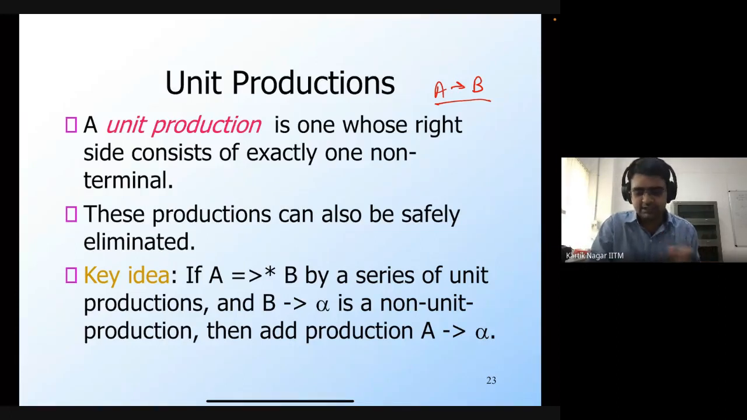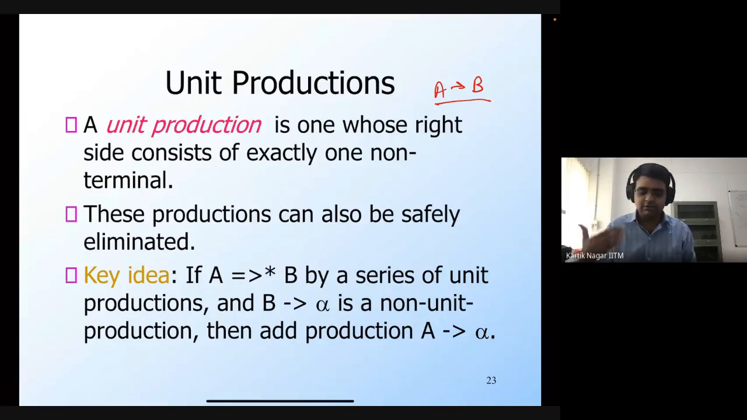So that's what this key idea is saying: if you have a sequence of steps in the derivation where you're just using unit productions, so if A derives B just by a series of unit productions, then eventually from this B, you would have to use a non-unit production, let's say of the form B generates alpha, where alpha is not unit. Then we can directly add this production A generates alpha to the original set of production rules, and we can skip all of these unit productions.